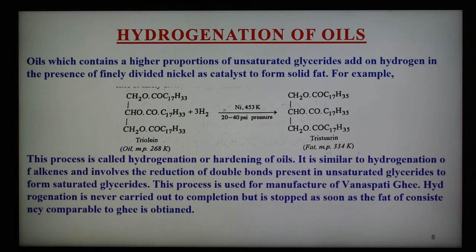This process is extensively used for the manufacture of vanaspati ghee like Dalda, Rath from groundnut, peanut, sunflower and other edible oils. Hydrogenation is never carried out to completion but is stopped as soon as the fat of consistency comparable to ghee is obtained. The completely hydrogenated fats are too hard to be useful as kitchen shortenings.